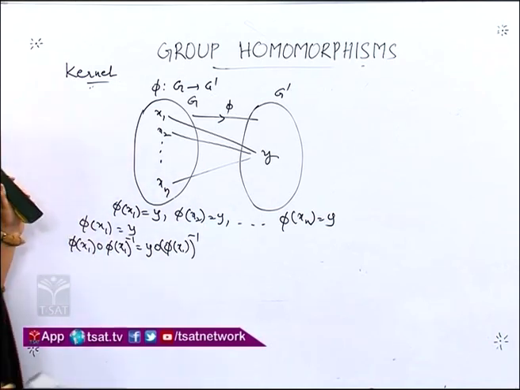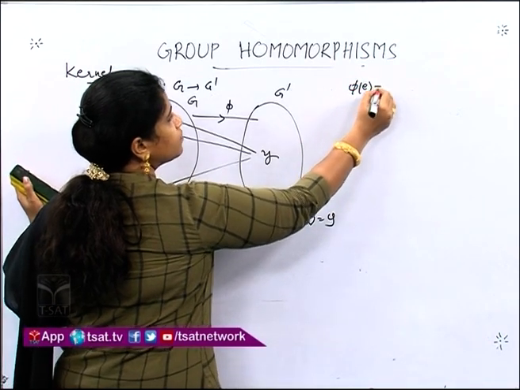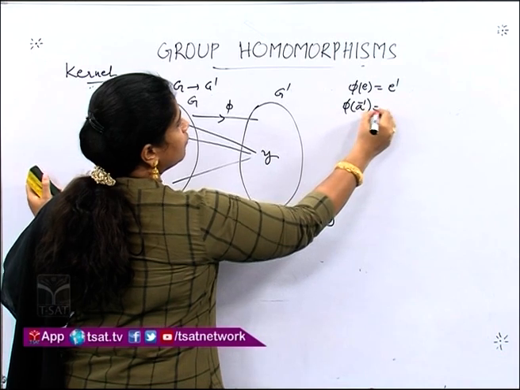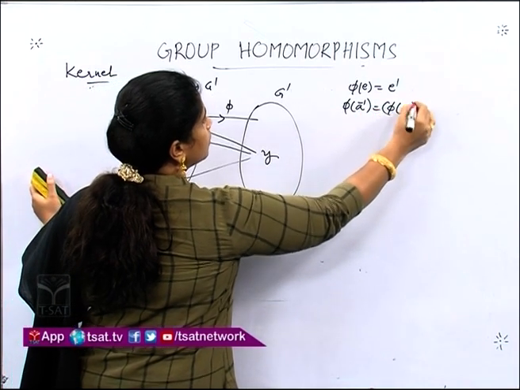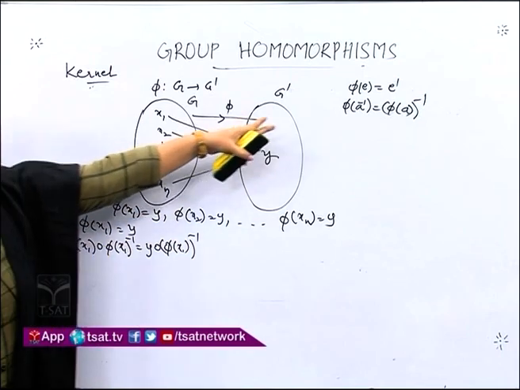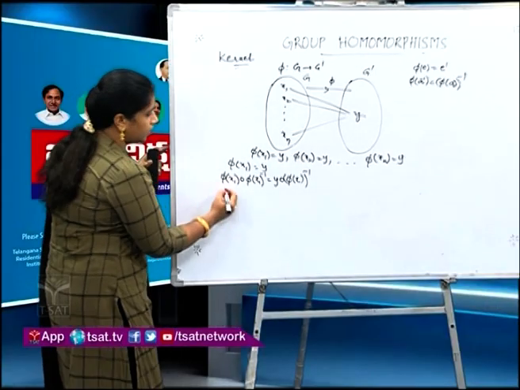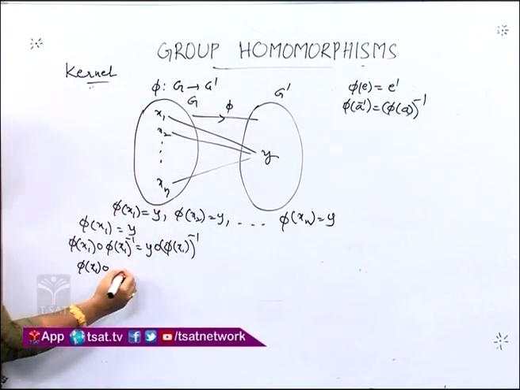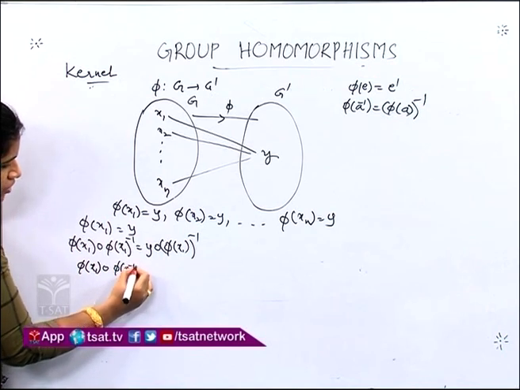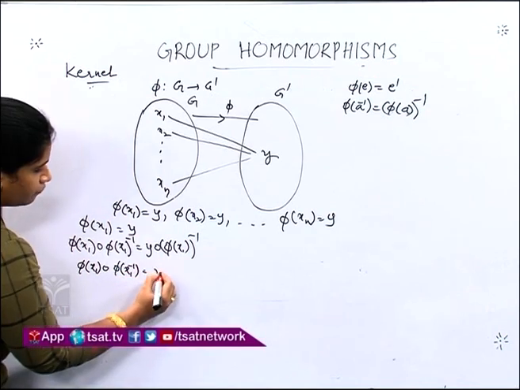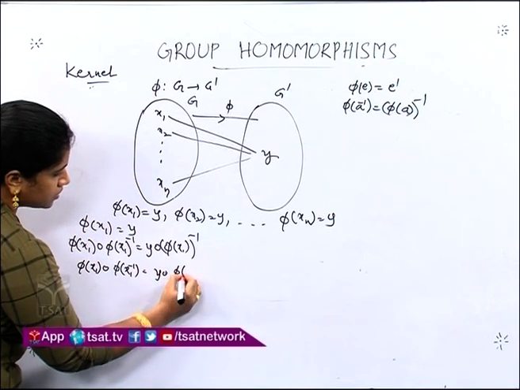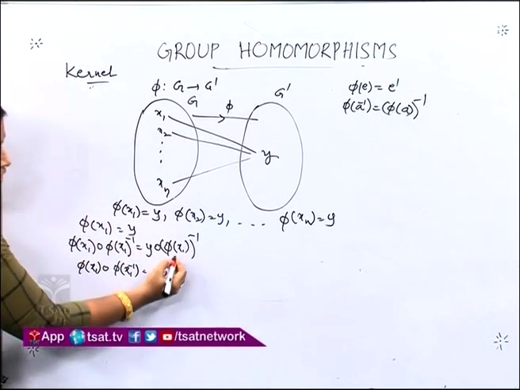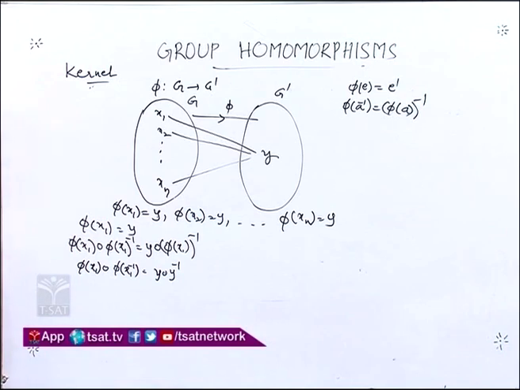Now we had seen two properties earlier. What are they? Identity element will always be mapped to identity element in G prime, and inverse elements will always be mapped to inverse elements in G prime. Now we will use those two properties. Now phi of x1 times phi of x1 inverse. From the second property we can replace this as phi of x1 inverse, y times, and what is phi of x1? It is y. So we can replace this as y inverse.